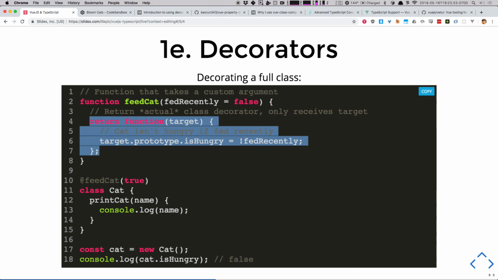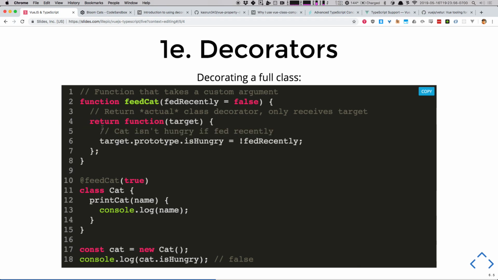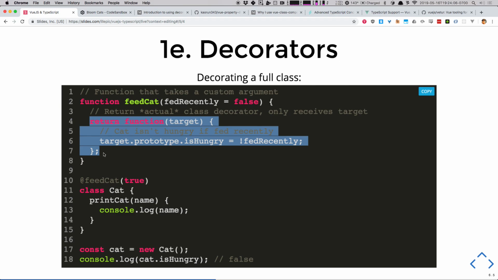The whole class. Okay, so what we've done is we've been able to, on the fly, encapsulate the fed recently argument, and now our decorator is just this guy. Ta-da! That's encapsulation in JavaScript. You heard that magic E word. This is one of those examples of how I can encapsulate fed recently but also generate a function that's usable by something else.